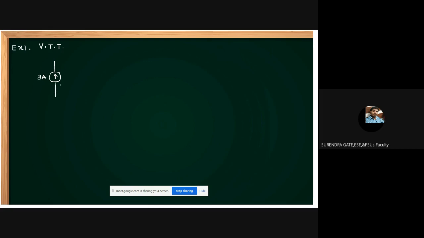Then this is a 3 ohm resistor, and this is a 5 ohm resistor. And this you take as plus minus 10 volts. Verify Tellegen's theorem in this circuit.